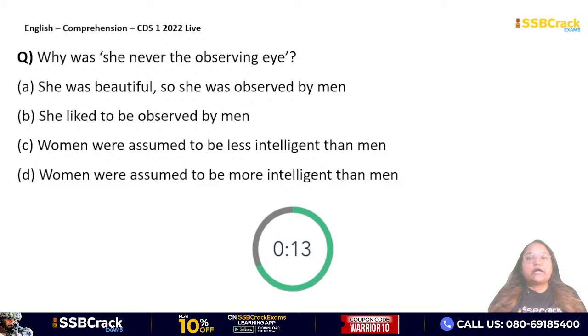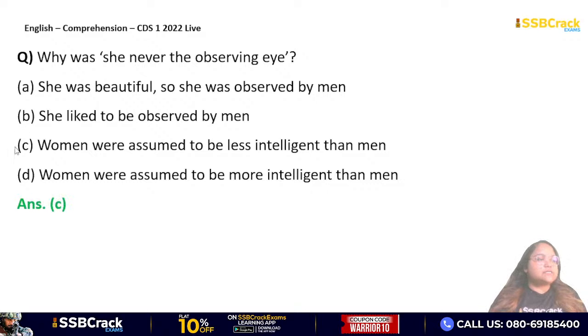Now, if you read the entire passage and have understood, you will know that she was never the observing eye because she was considered to be less intelligent than men. So, option C will be your correct answer. है ना? Because that is why her observation was not taken into consideration, because it was thought that she is less intelligent than men, right? So option C will be your correct answer.